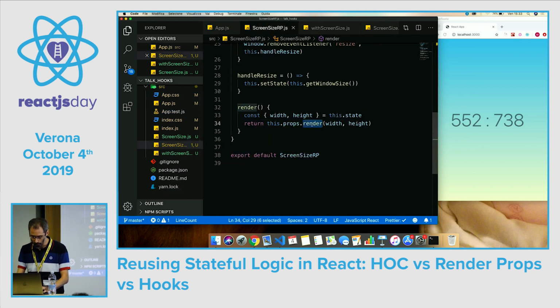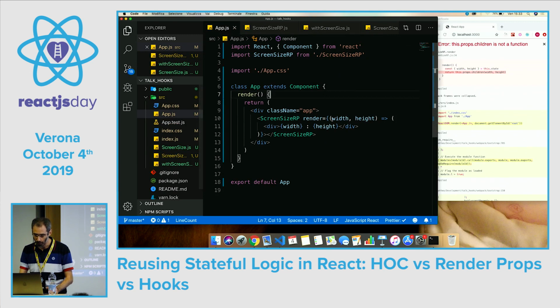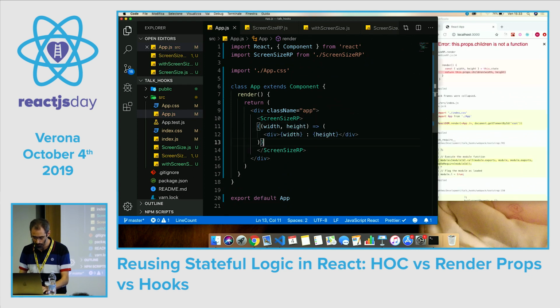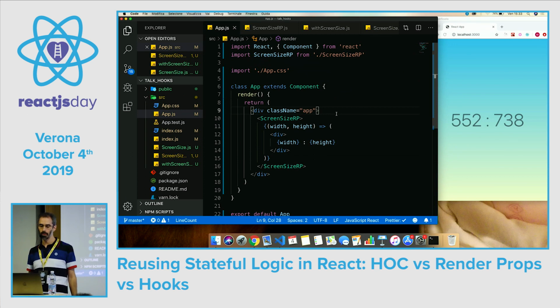Instead of this props.render, we suppose that the function is in the children, and so we copy this function here and put it as a child of this component. Okay, you see that it's just the same thing. Lately, the pattern is used more in this way.